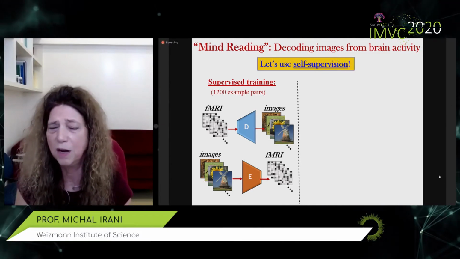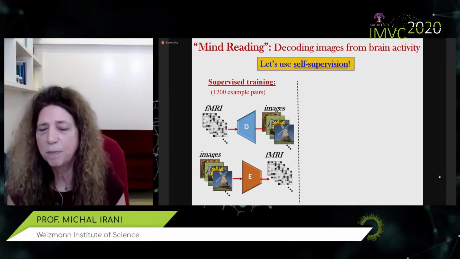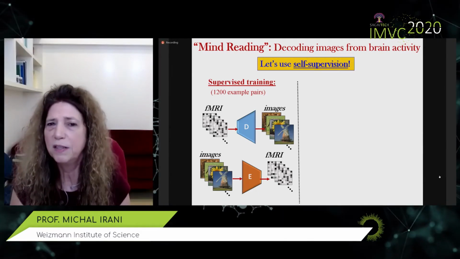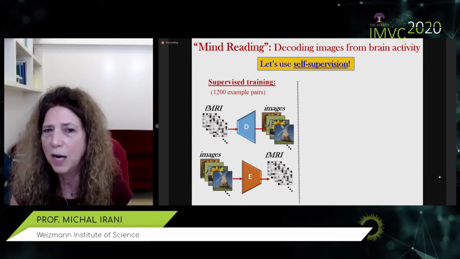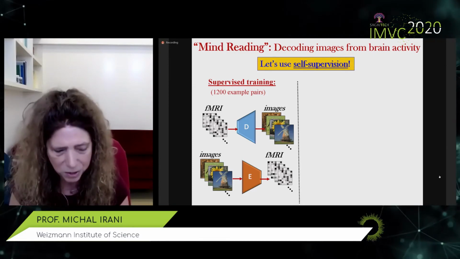Now, this alone, of course, will not do the job. 1,200 images cannot span the space of all natural images. This decoder will overfit the training data that it learns to decode, but it will not be able to generalize to new images that it never saw before, okay?